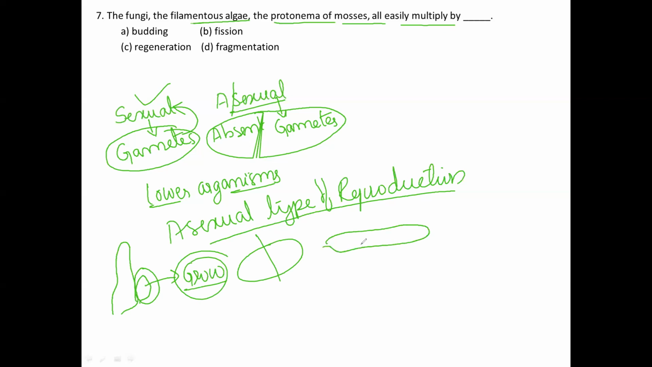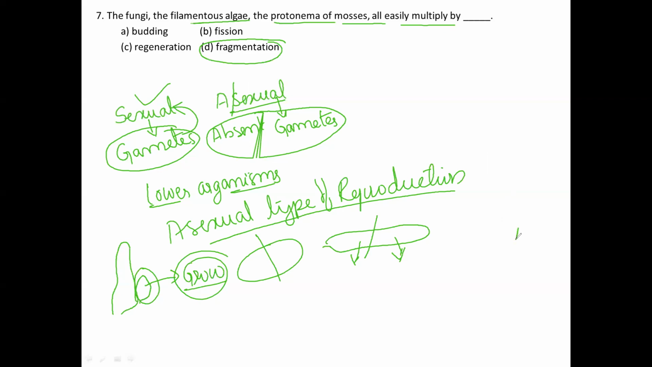Regeneration means, for example, if any one of the organisms is cut into two pieces, it will also regenerate and grow as a new individual organism. The best example is the earthworm. Next, fragmentation is nothing but, if any one of the organisms, for example, filamentous,